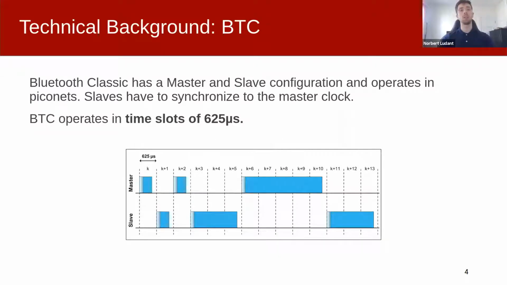First, to understand the attack, it's important to know a few concepts of Bluetooth Classic. Bluetooth Classic operates in what is termed piconets, where there is a master device and multiple slaves that are synchronized to the master clock. In the time domain, Bluetooth Classic is divided into time slots of 625 microseconds. And although packets can span multiple slots, as we see in the figure below, any packet is always aligned to a 625 microsecond slot.